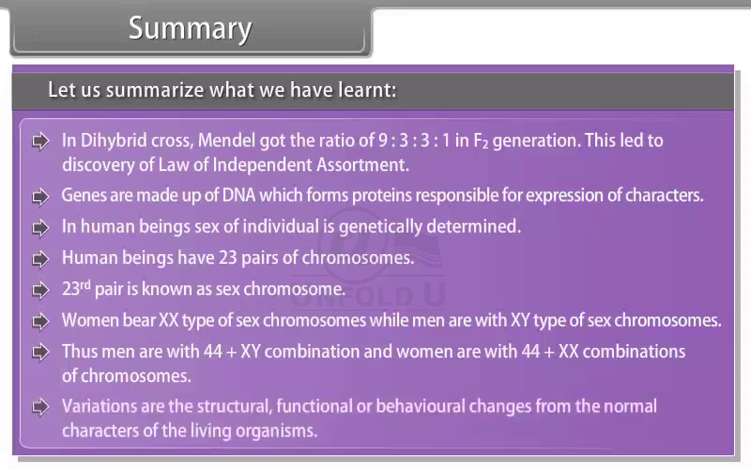Variations are the structural, functional or behavioral changes from the normal characters of the living organisms.